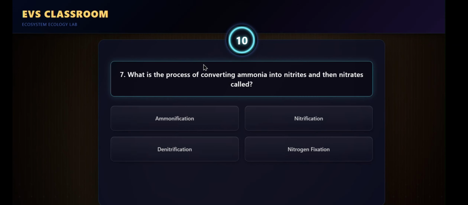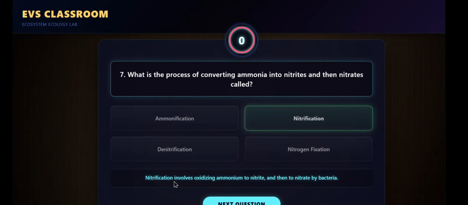What is the process of converting ammonia into nitrites and then nitrates called? Nitrification involves oxidizing ammonium to nitrite and then to nitrate by bacteria.